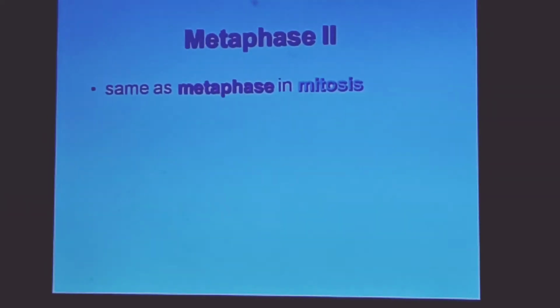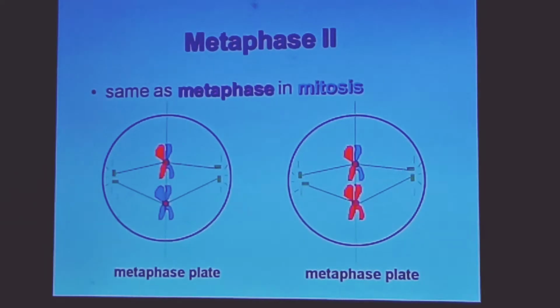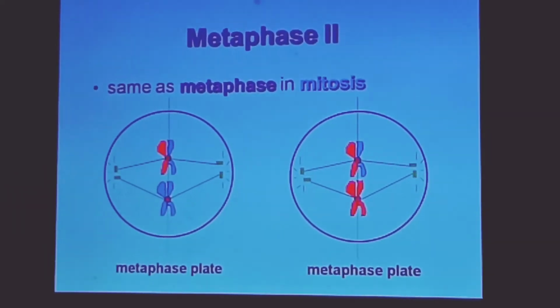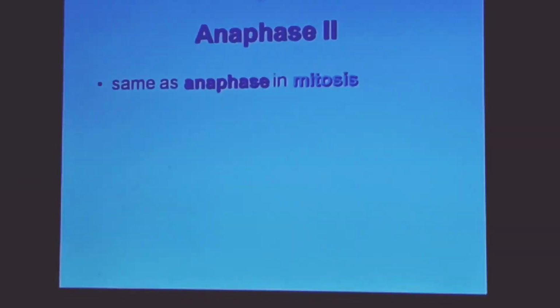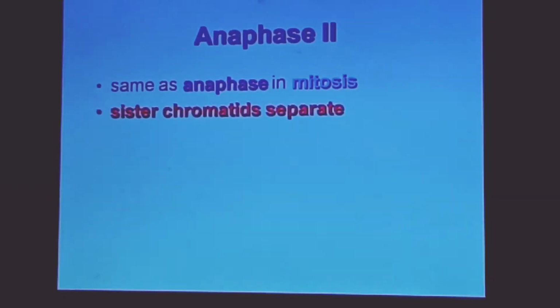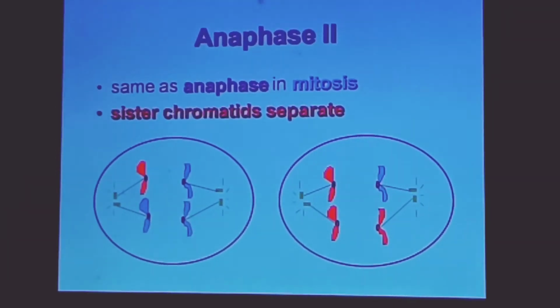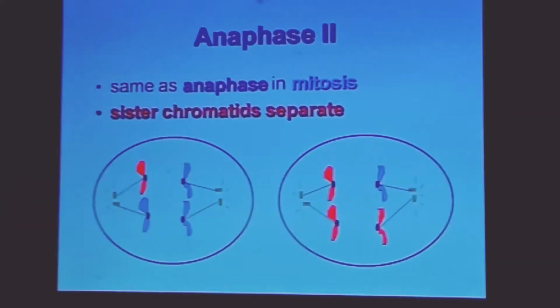Metaphase II is also the same as mitosis. You can see the metaphase plates are formed to separate the chromosomes. Anaphase II is the same as in mitosis. Here the sister chromatids separate from one another, as you can see in the diagram itself.